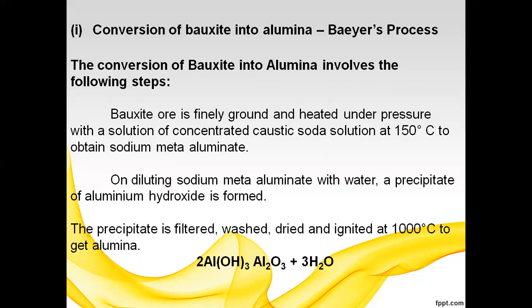To recap: the first step, heating at 150 degrees Celsius with concentrated caustic soda solution, gives sodium meta-aluminate.